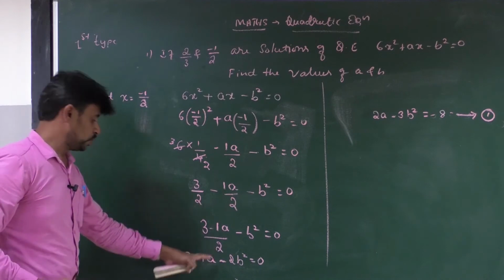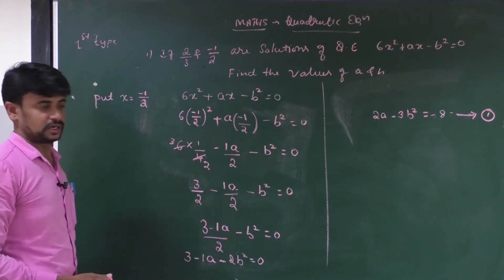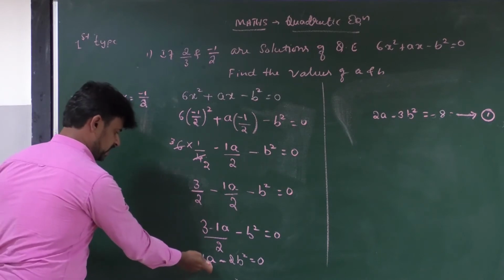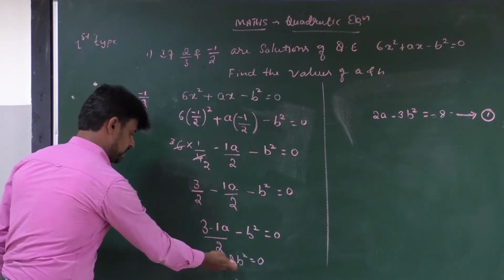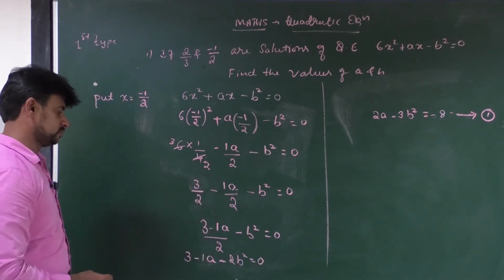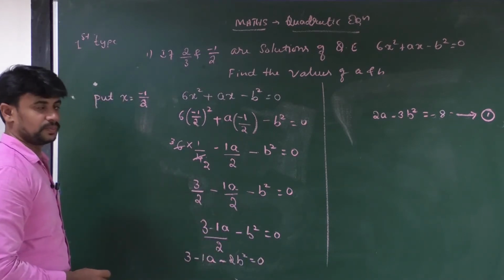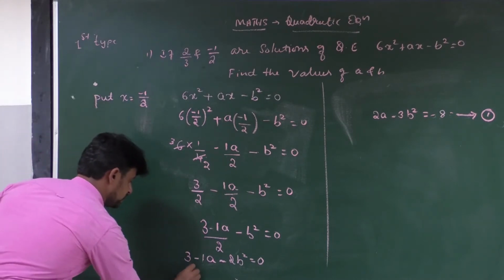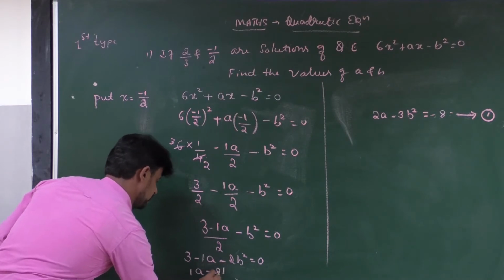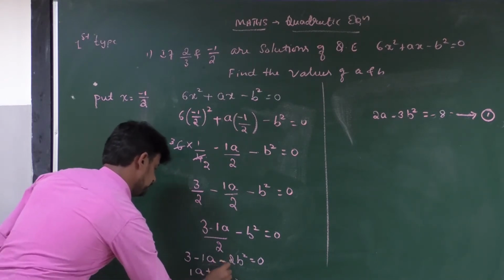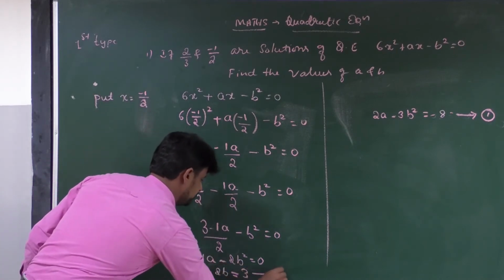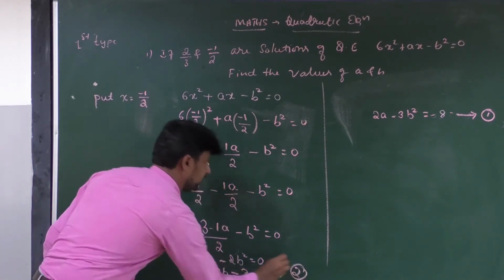No need to write 2 in the denominator. Then here we have 3, here minus 1a minus 2b. If you take this minus 1a and minus 2b to the right side, it becomes positive. Therefore, the required equation is 1a plus 2b is equal to 3. This is the second equation.